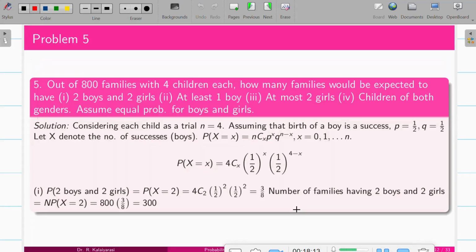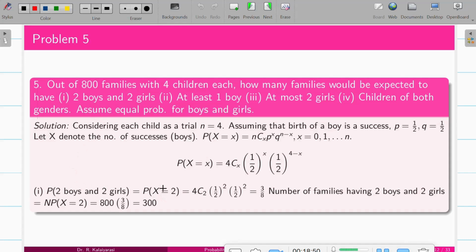So coming to the next one, out of 800 families with 4 children each, how many families would be expected to have 2 boys and 2 girls? See, you have to decide whether boy or girl is a success. You have to assume which is your success, getting a boy or getting a girl. So here we assumed that getting the birth of a boy is a success. So according to boy and girl, your success P is 1 by 2, similarly Q is 1 by 2.